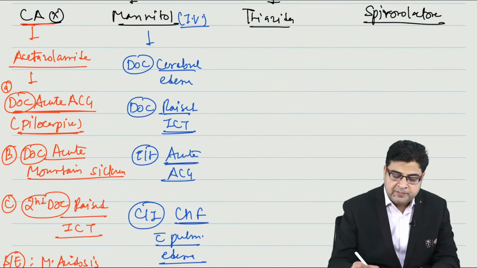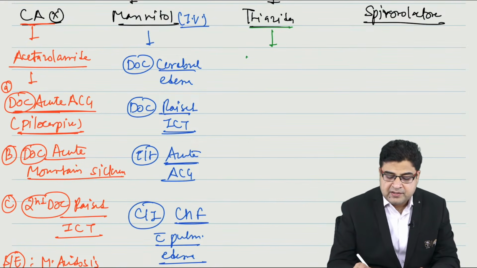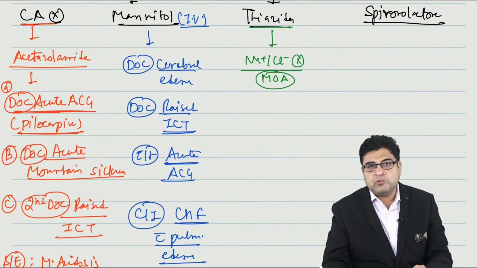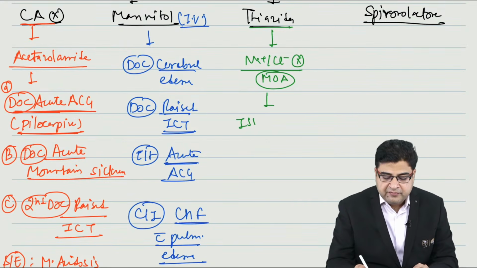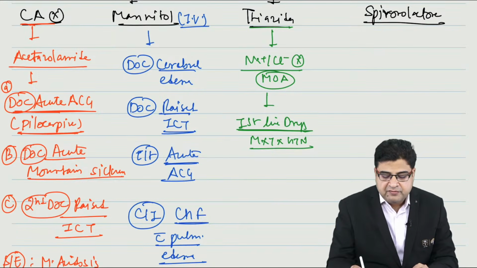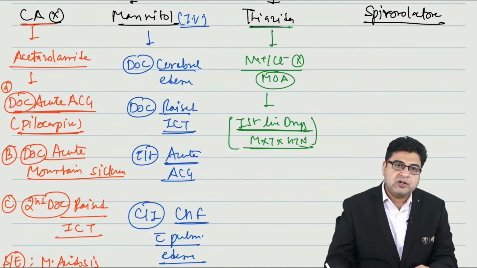Now if we talk about the third medicine, thiazides. Thiazides are inhibitors of the sodium chloride pump. This is the mechanism of action of thiazides. These thiazides are the first line drugs for maintenance treatment of hypertension.